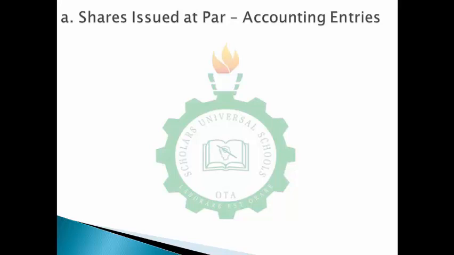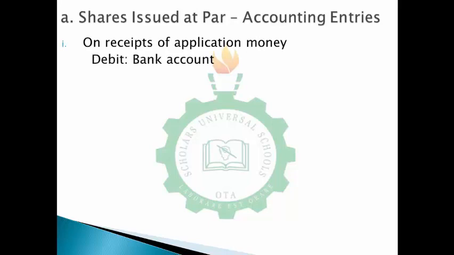So now the first thing is, don't forget, when we talk about issuing shares, the first thing that would happen is applicants will definitely come to pay. So when applicants are coming to pay, definitely the bank account of the company would be receiving money. So on receipt of application money, the first thing you do is you debit your bank account.